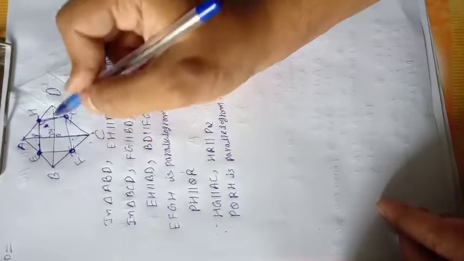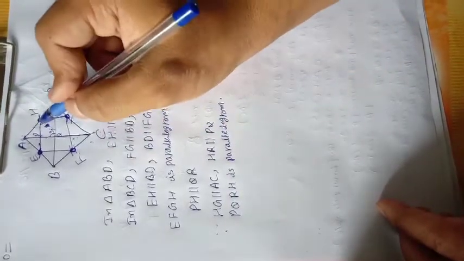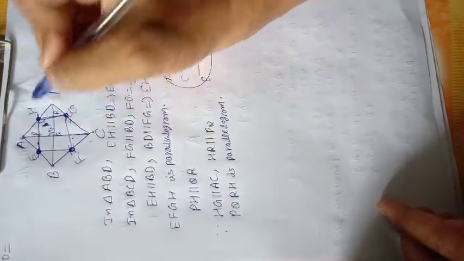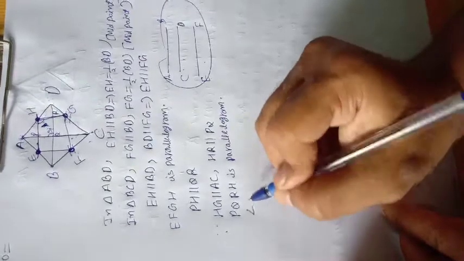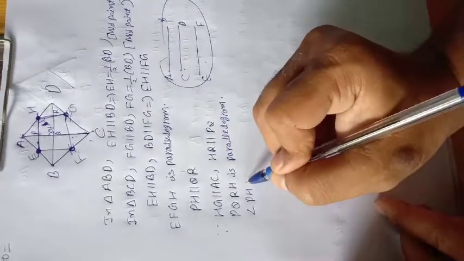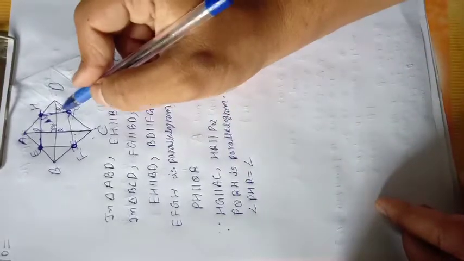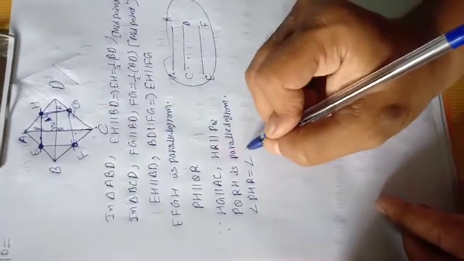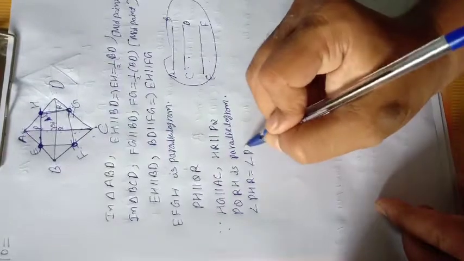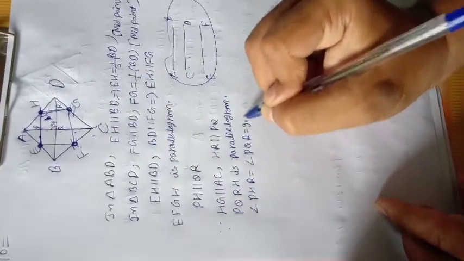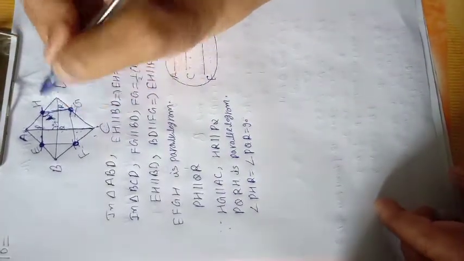And since PQRH is a parallelogram, opposite angles of a parallelogram are equal, then angle PHR equals angle PQR equals 90 degrees. So this is also 90 degrees.